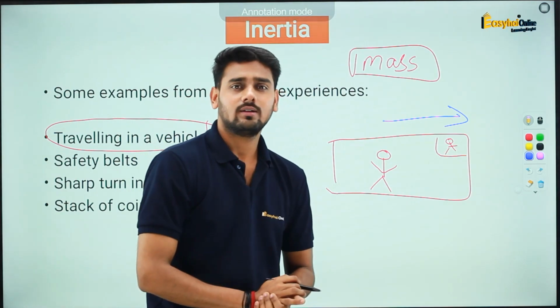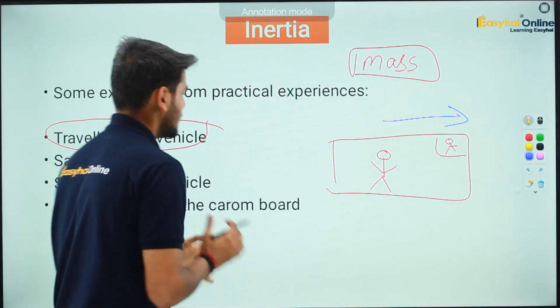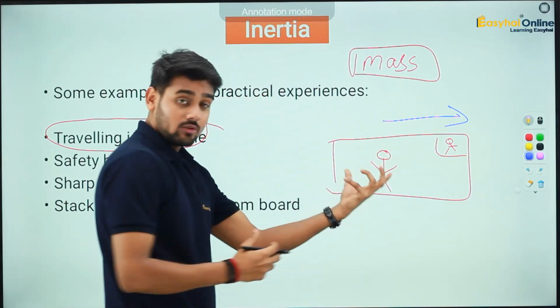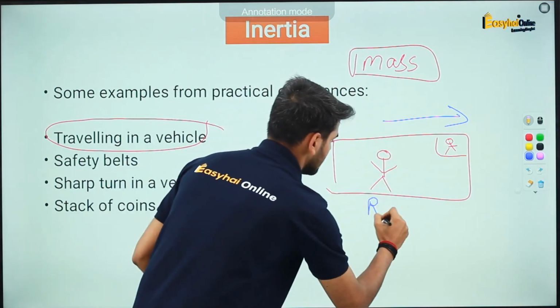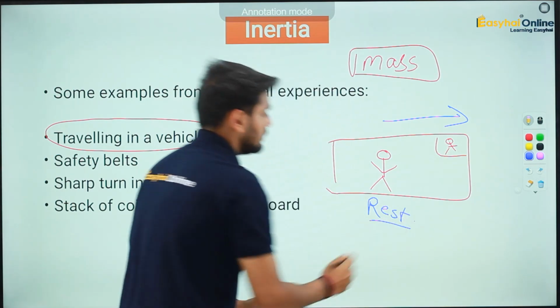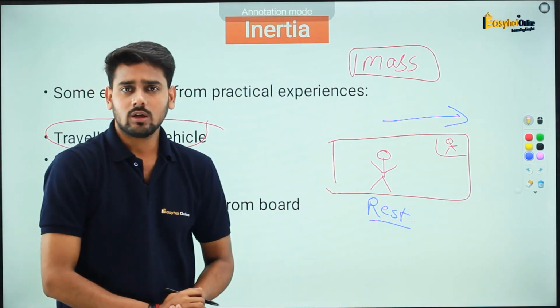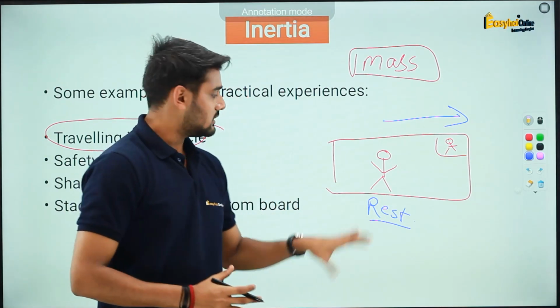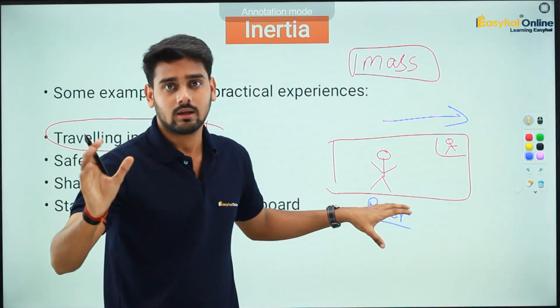Why? What is the reason behind this? Let's say initially the bus was at rest. This means your body is at rest. With this property of inertia, your body wants to stay in this state of motion, which is rest.